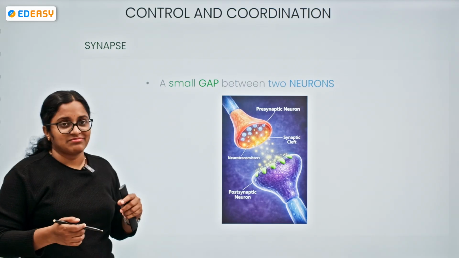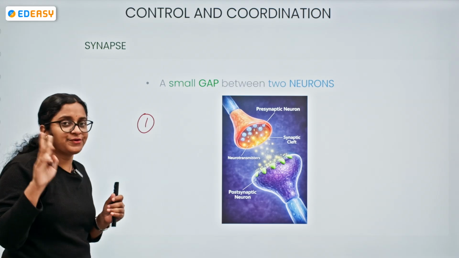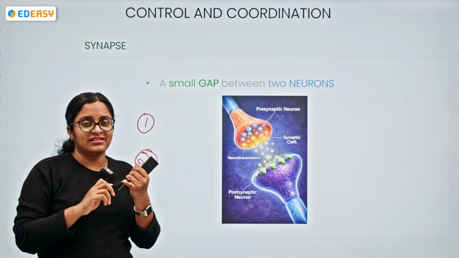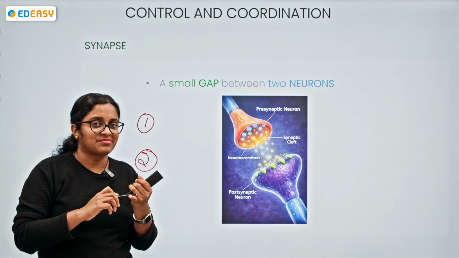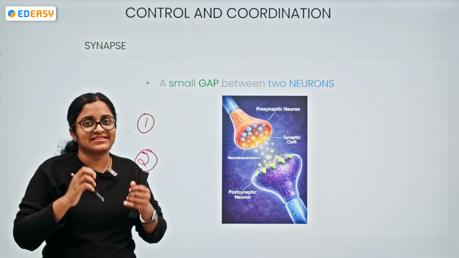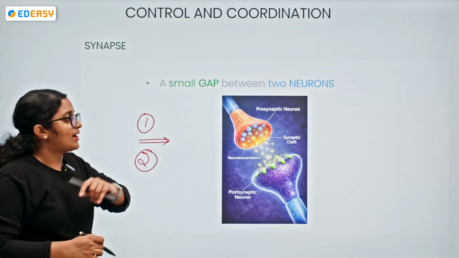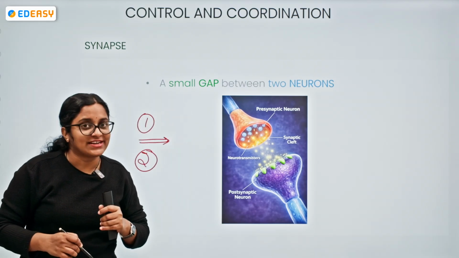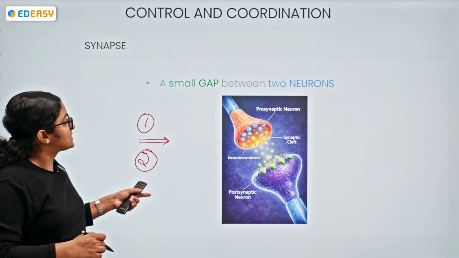So, now coming to synapse. In the previous scenario, we have seen the first neuron. Let's take two neurons here, the first neuron and the second neuron. From dendrites, the nerve impulse gets transmitted to the cell body, then to the axon, then up to the axon terminals, the nerve endings. Now it should move to the second neuron. How is this happening? In between these two neurons, there is a small gap, and we call it a synapse. So what is the synapse? The small gap between two neurons is called a synapse.